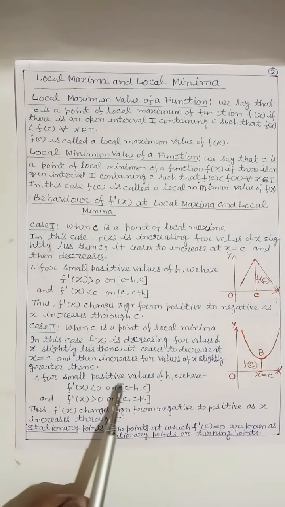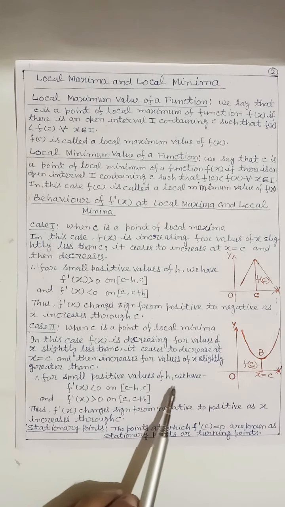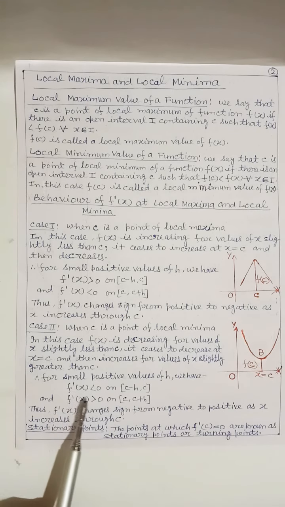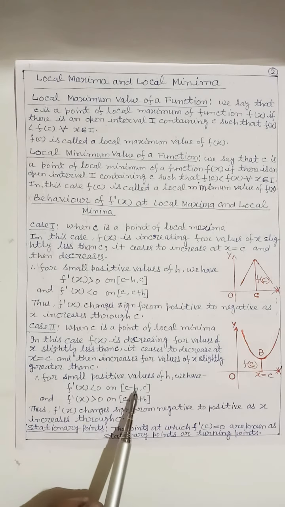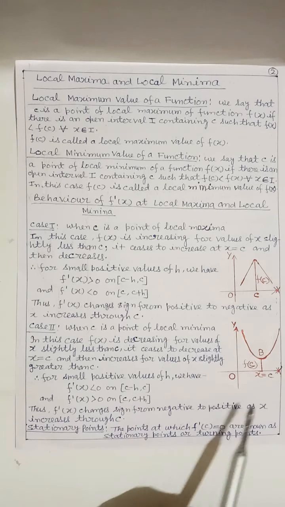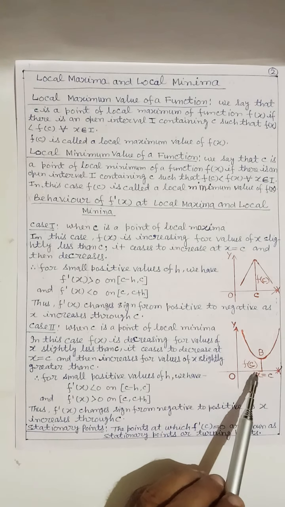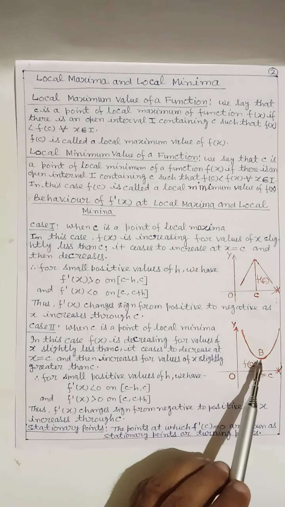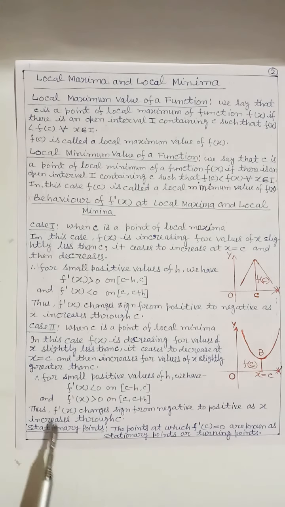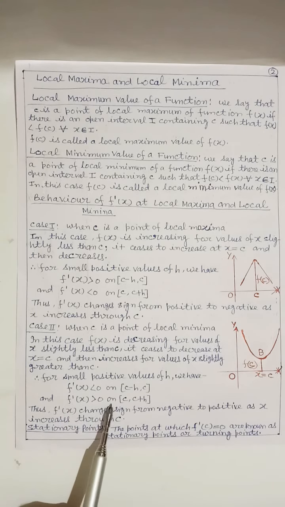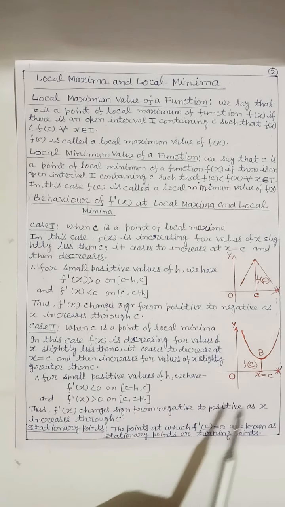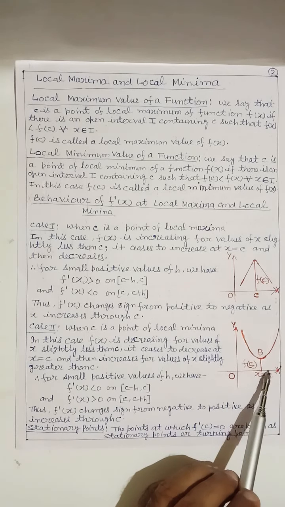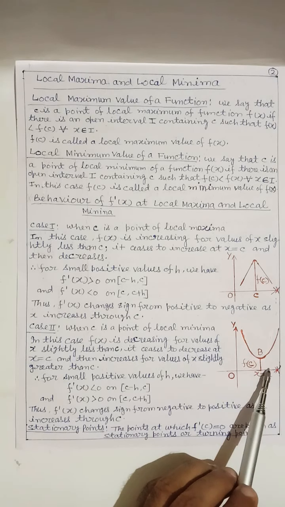So for small positive values of h, we have f'(x) < 0 on the closed interval [c − h, c], that is, slightly less than c. Here f'(x) < 0, and f'(x) > 0 on the closed interval [c, c + h], that is, slightly greater than c.